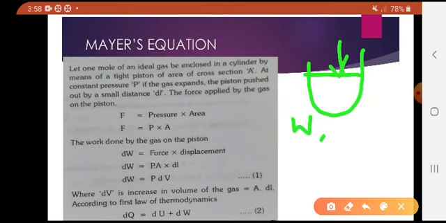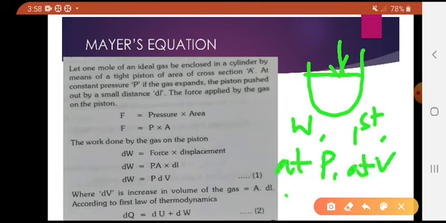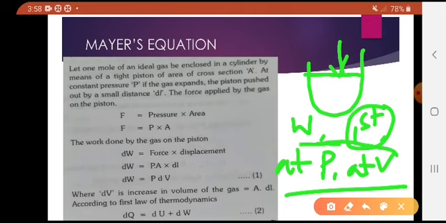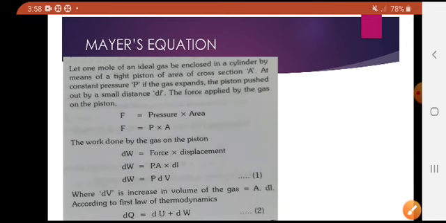Then you have to know the first law of thermodynamics. At constant pressure, what happens? And at constant volume, what happens? The first law of thermodynamics and the two molar specific heats at these two conditions.